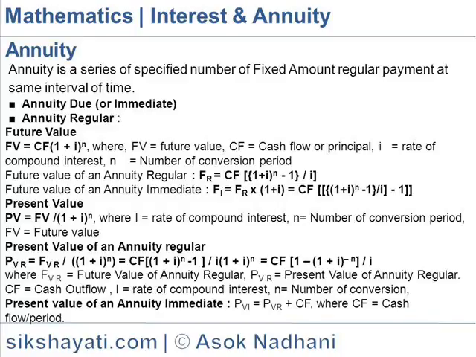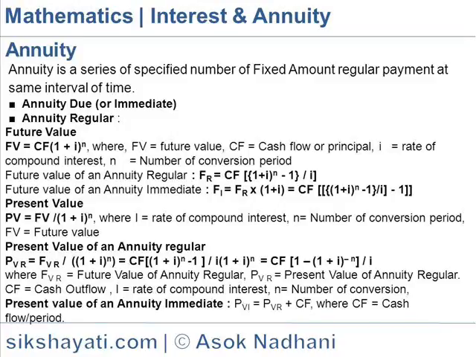Future value. The value of a particular sum of money at some time in future is called future value. It is denoted by FV. So FV is equal to CF into (1 plus I) to the power n, where FV is the future value, CF is the cash flow or the principal, I is the rate of compound interest,